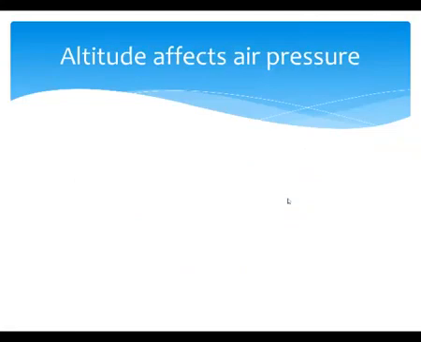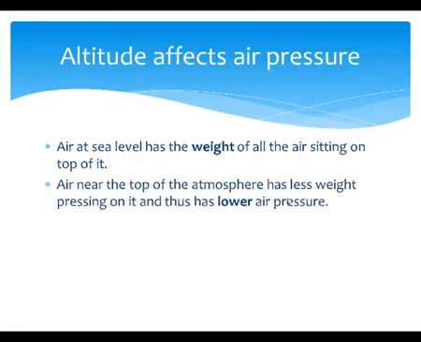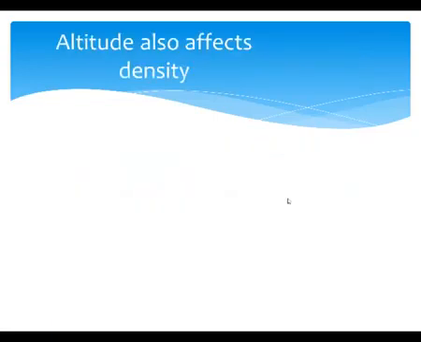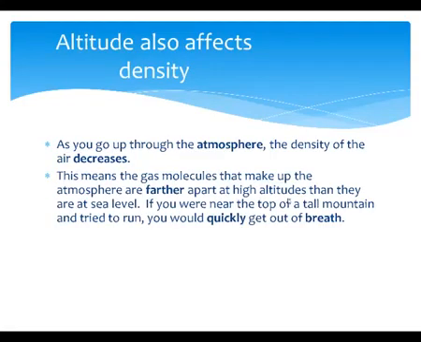Altitude affects air pressure. Air at sea level has the weight of all the air sitting on top of it. Air near the top of the atmosphere has less weight pressing on it, and thus it has a lower air pressure. Altitude also affects density. As you go up through the atmosphere, the density of the air decreases. This means the gas molecules that make up the atmosphere are farther apart at high altitudes than they are at sea level. So if you were near the top of a tall mountain and tried to run, you would quickly run out of breath.